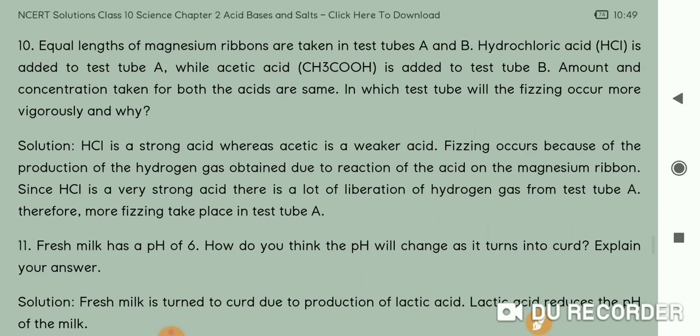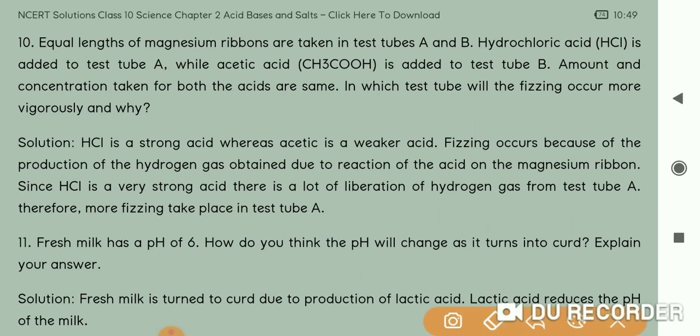Okay, so you can see the solution: HCl is a strong acid whereas acetic acid is a weak acid. The fizzing occurs because of the production of hydrogen gas obtained due to the reaction of the acid with the magnesium ribbon. Since HCl is a very strong acid, there is a lot of liberation of hydrogen gas from test tube A. Therefore, fizzing takes place more in test tube A. Okay, so this is the answer of this question.